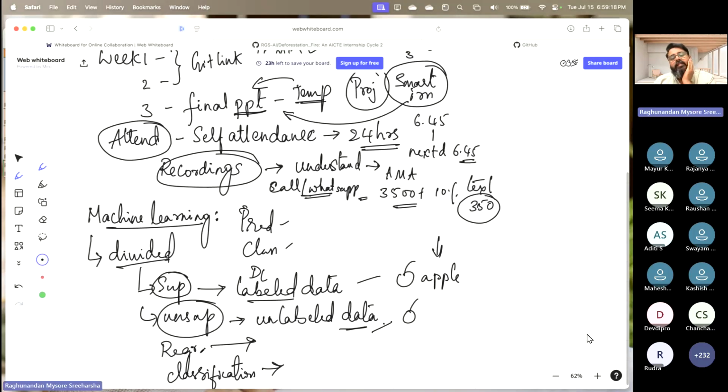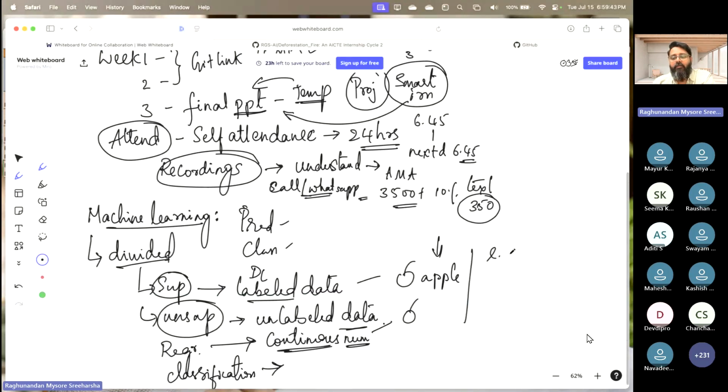So do you really say that in regression it will be discrete or continuous? Sorry, continuous. In classification, we have discrete. Exactly. Good. And when it comes to classification, it is yes or no type, sir. Yes. So in regression, you will have continuous numerical values, and based on that, you will be able to figure out what would be.